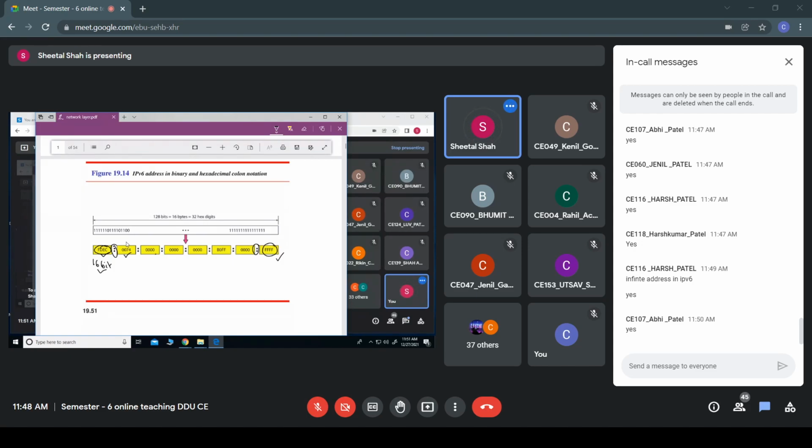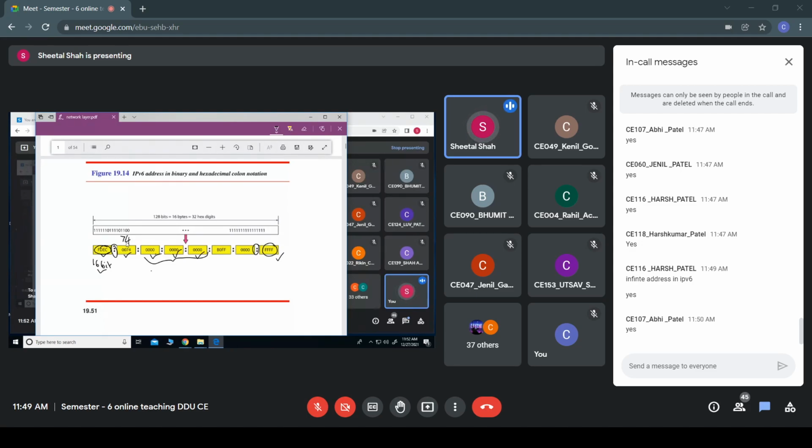And we can shorten this. Here you can see it is written 0074. Instead of 0074, they can write only 74. That's all. And if you have consecutive zeros, you can see that this is 16 zeros, here also 16 zeros, here also 16 zeros.